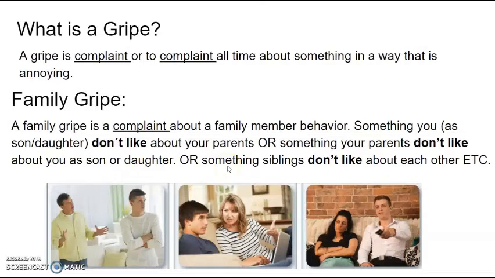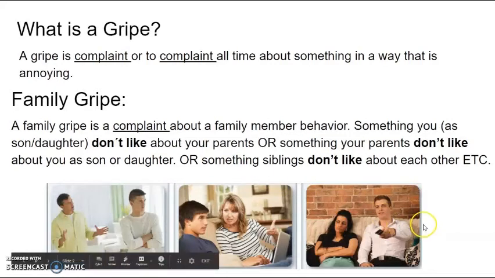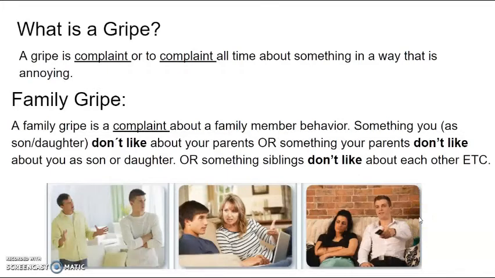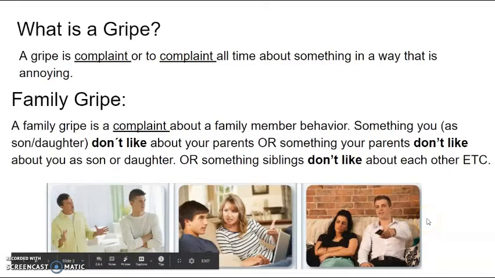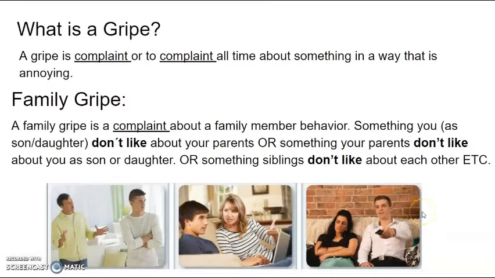Also, if you have a sister or a brother, the behavior that you don't like about that brother or sister. It could also be about your boyfriend or your girlfriend, something that you don't like about them. That is a gripe, okay? A husband and a wife could also have gripes about each other. So a gripe, in few words, is a behavior that you don't like from the other person.